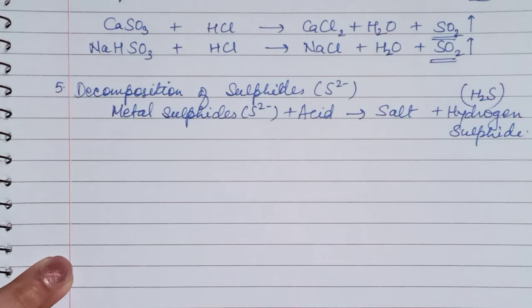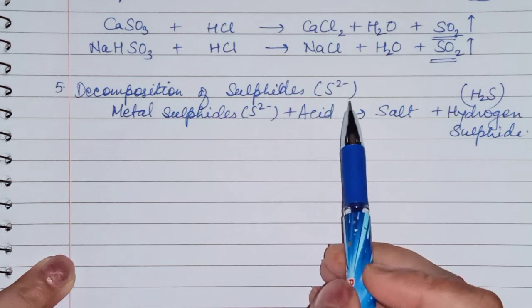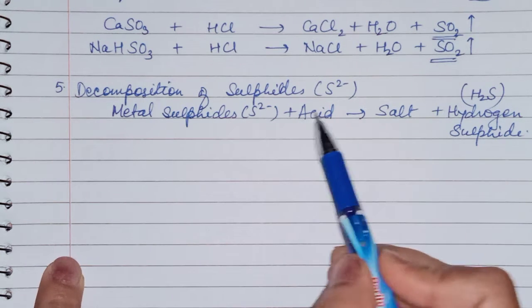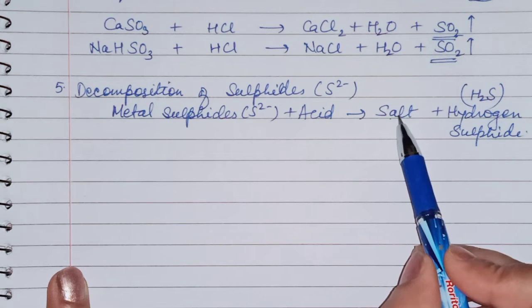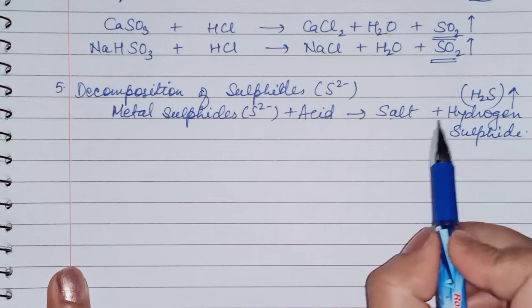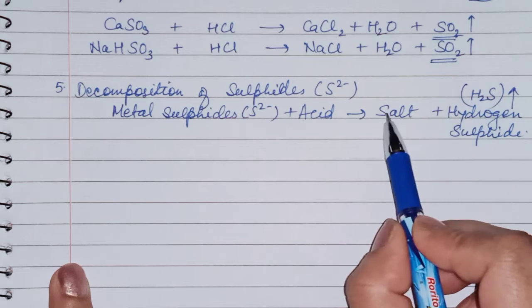Now next is decomposition of sulfides. Sulfide is S2 minus ions. When metal sulfides react with acid, they will give salt. Children, see here, only salt and H2S gas are forming. No water is there. Only salt and hydrogen sulfide.